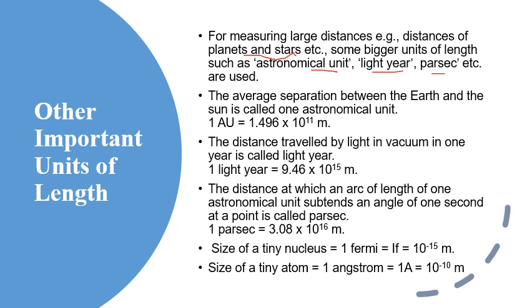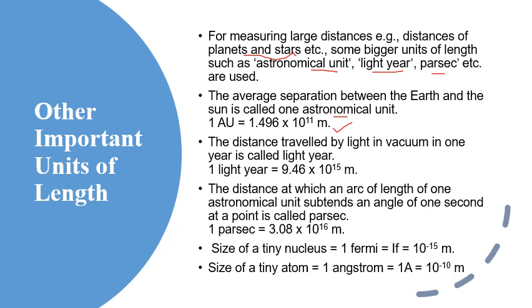We'll see what is an astronomical unit. The average separation between the Earth and the Sun is called 1 astronomical unit. 1 astronomical unit is equal to 1.496 into 10 to the power 11 meters. Very important. This is a constant value. Study properly. You will use this value in numericals.